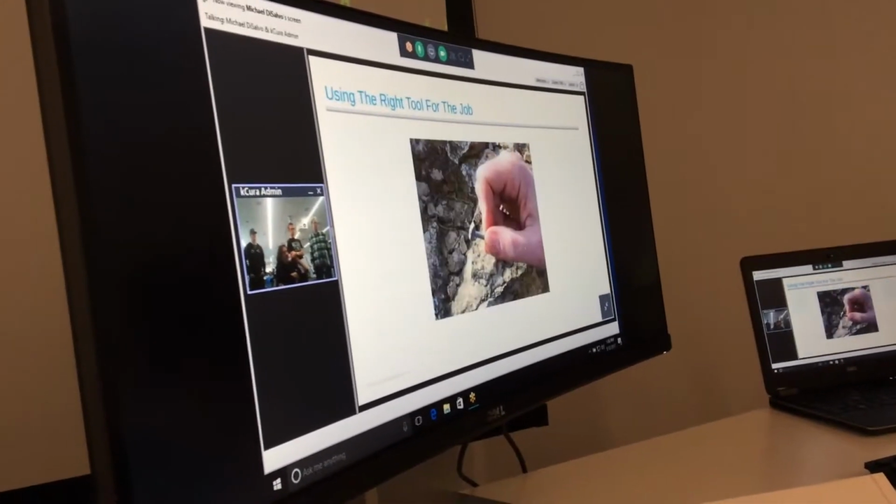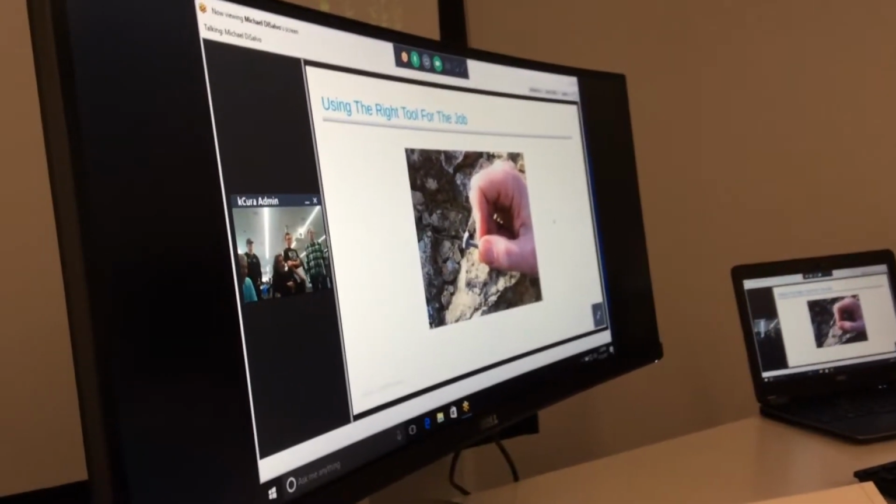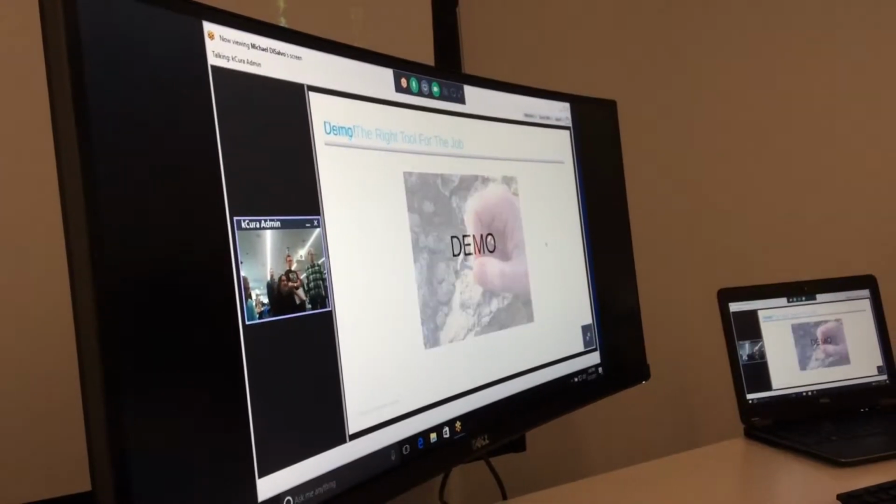What we really want to do is use the right tool for the job. We have a tiny little hammer because our demonstration is using a very small data set on a very small server. To the demo.